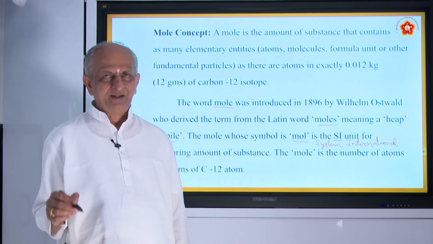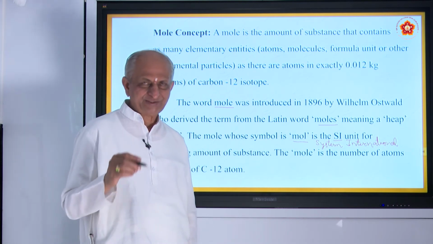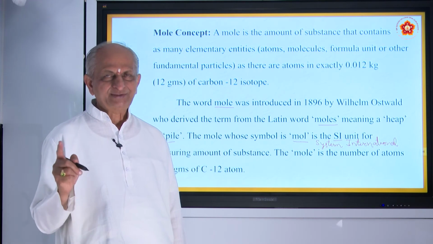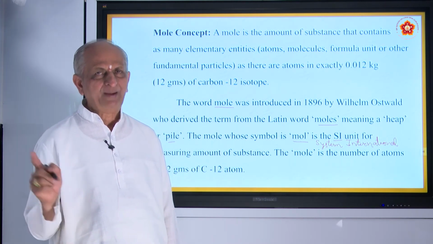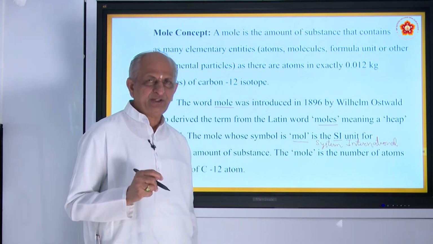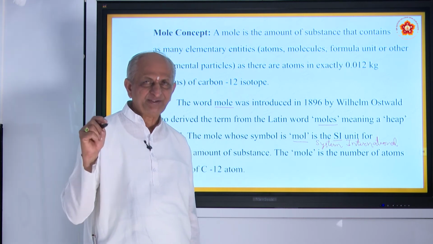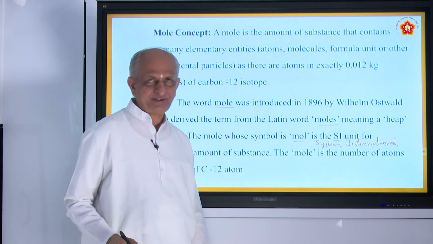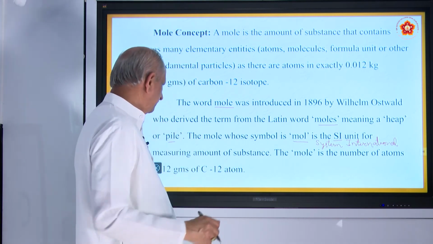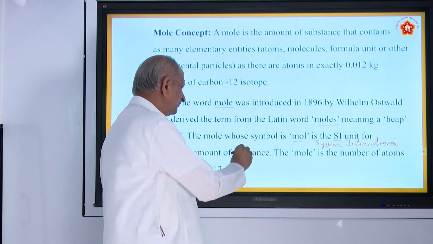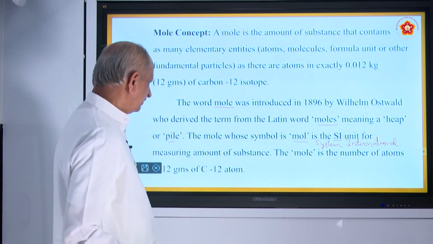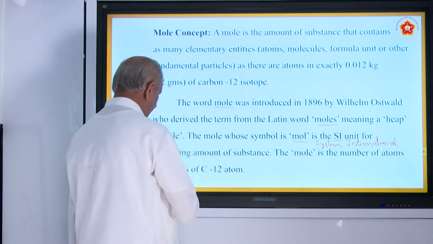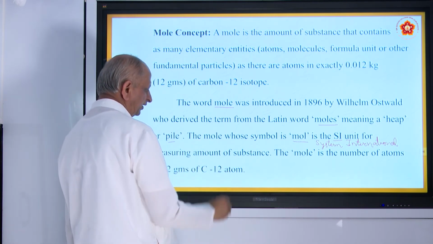For example, the SI unit of length is meter. The SI unit of mass is kilogram. The SI unit of time is second. Similarly, mole is the SI unit for measuring the amount of substance. It is the number of atoms in 12 grams of carbon 12.